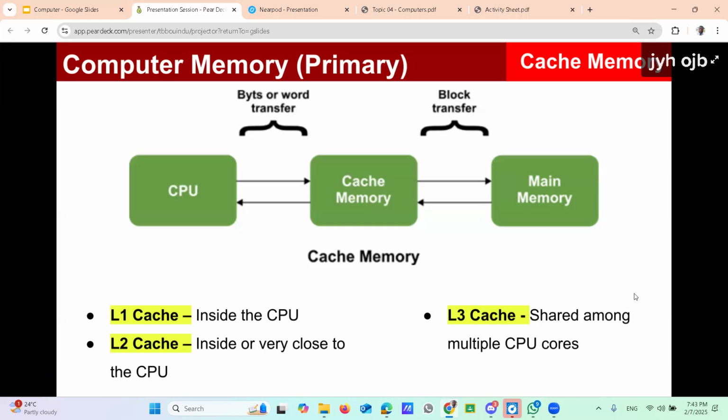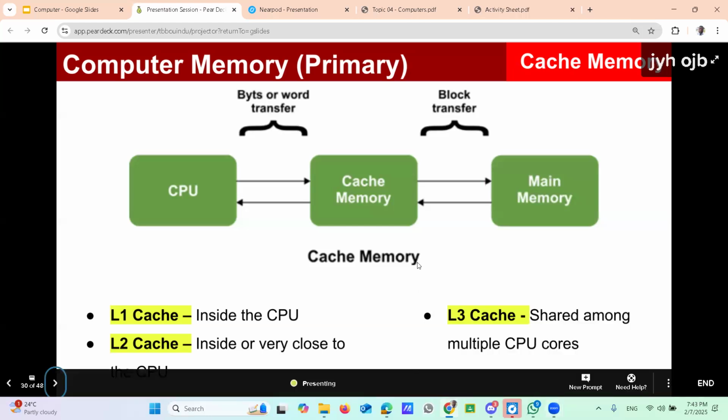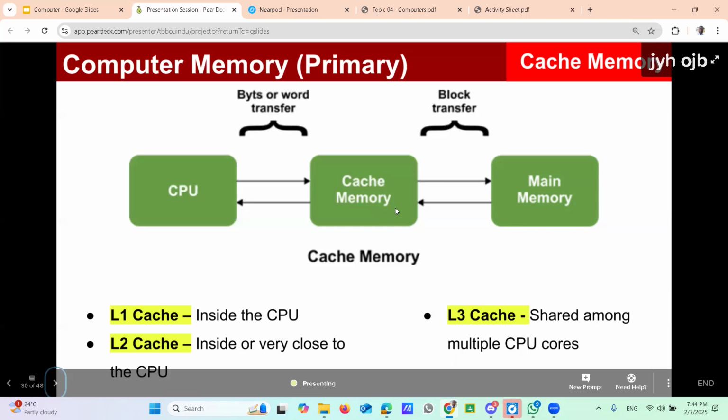Is that point clear? Yes, sir. Right. Here it explains the types of cache: L1, L2, and L3. This diagram explained the location where the cache memory is available.